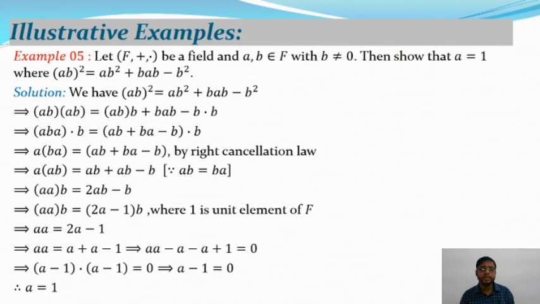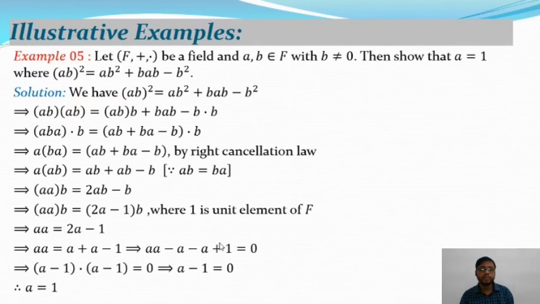Again we take b as common from the above equation on the right side. We get a · ab equals (2a minus 1) · b, where 1 is the unit element of F. Again applying the right cancellation property, from the above equation we get a² equals 2a minus a, and after simplifying this we get a² minus 2a plus 1 equals 0.